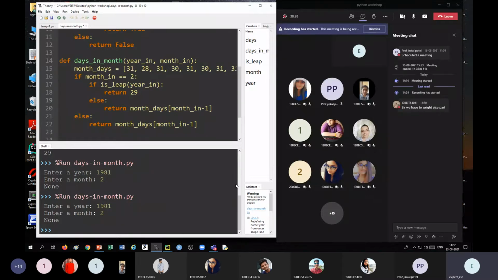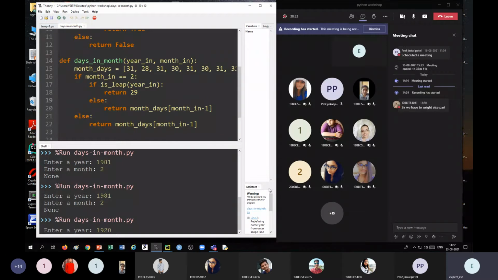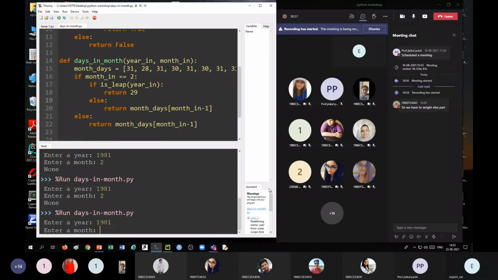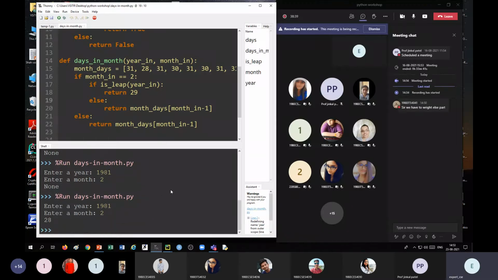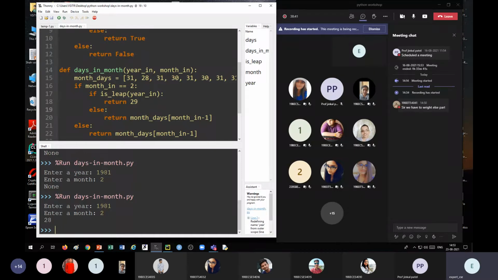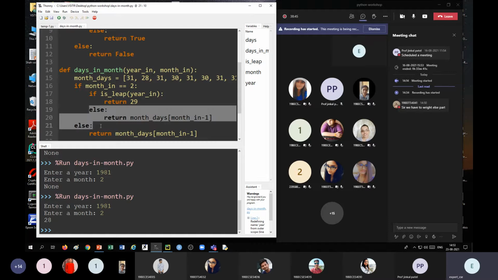Okay, let us run this and we'll reduce the number of statements. 1981. Let me give 2. Okay, so we got 28, right? But we don't want so many else statements, so we can simply delete this.